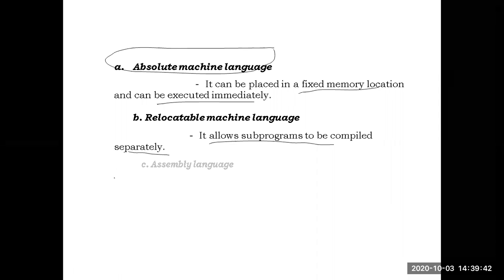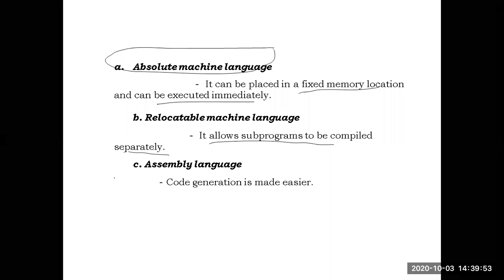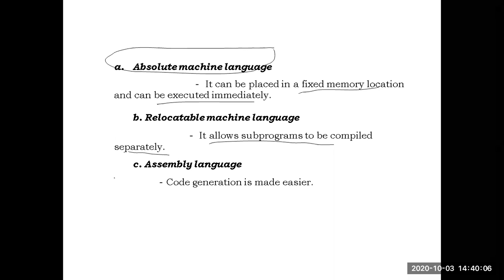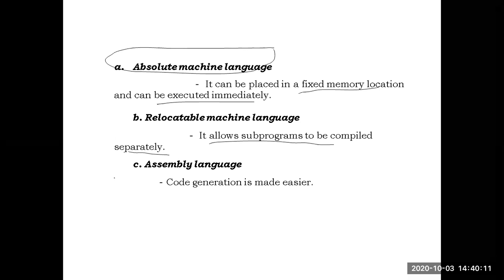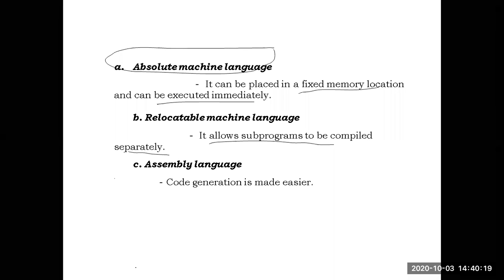Finally, the third form of the output target program is the assembly language. I think you have some idea about assembly language. So the target program can be generated in three different ways: absolute machine language code, relocatable machine language code, or assembly code, depending on what type of compiler we are using. Some compilers will give absolute machine language code, some will give relocatable machine language code, and some will give assembly language code.